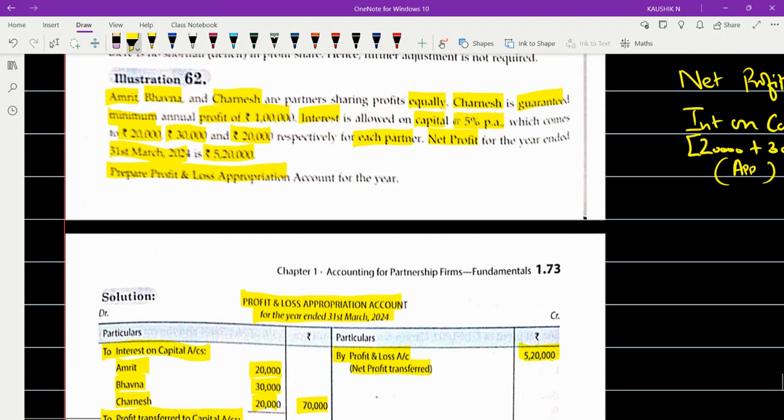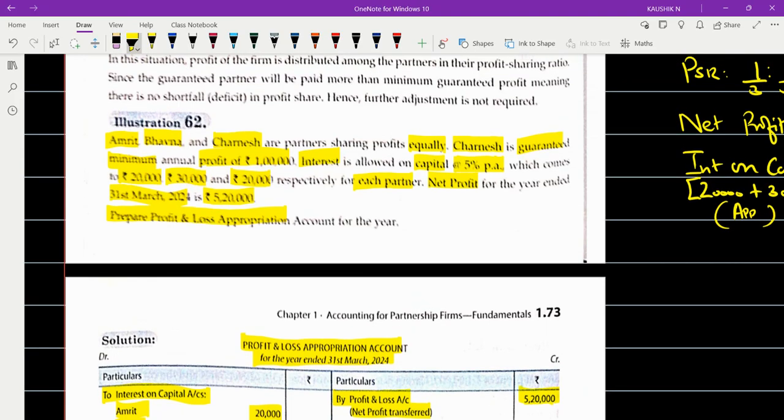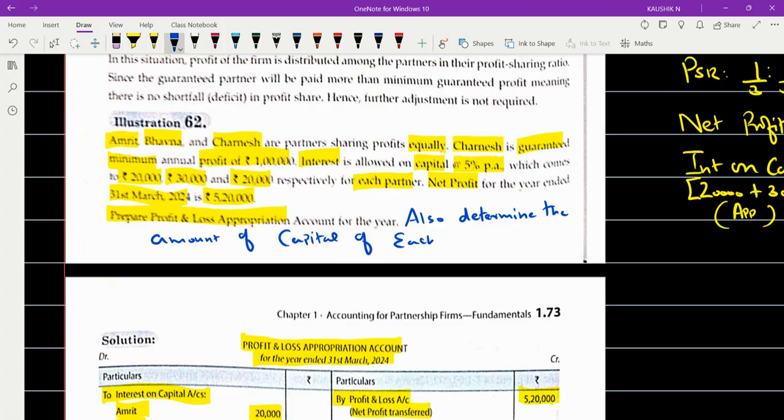This is the question given in the book. In the same question I am going to add one extra point. The question is: prepare profit and loss appropriation account for the year. Also determine the amount of capital of each partner for the year. Saying "each partner" is also okay.